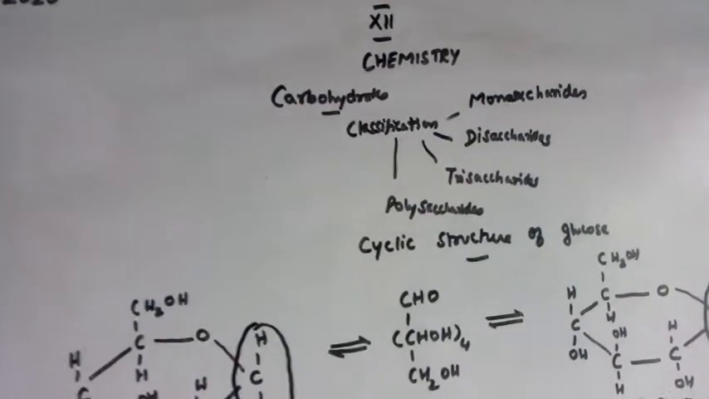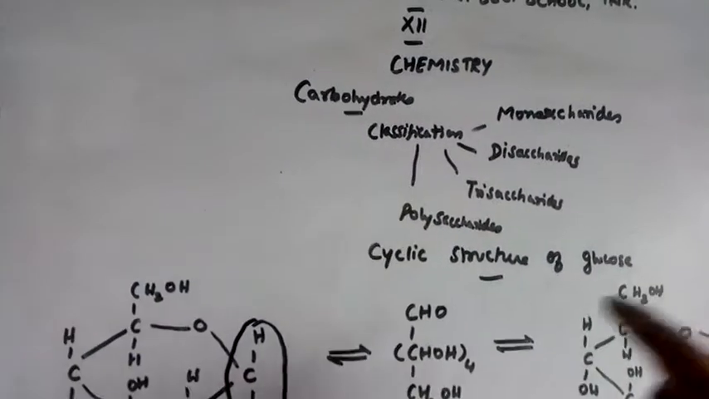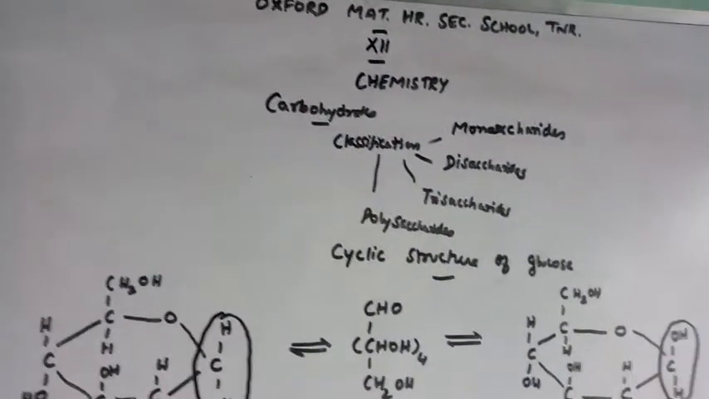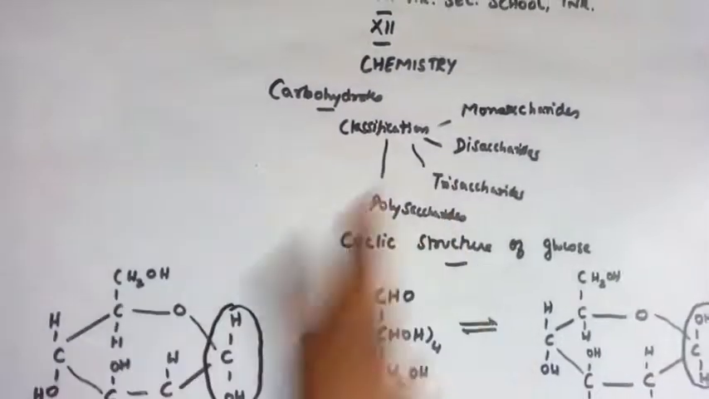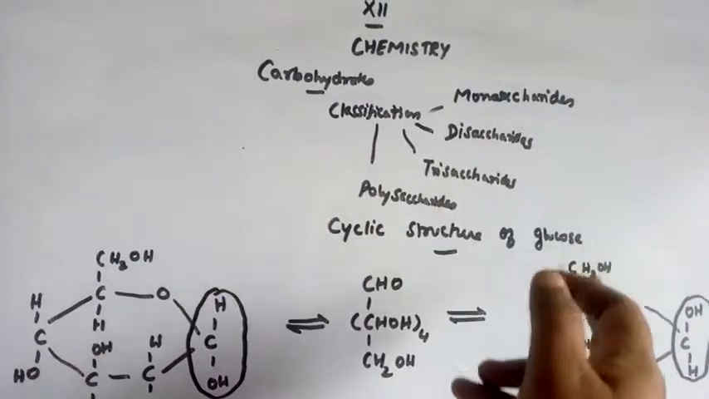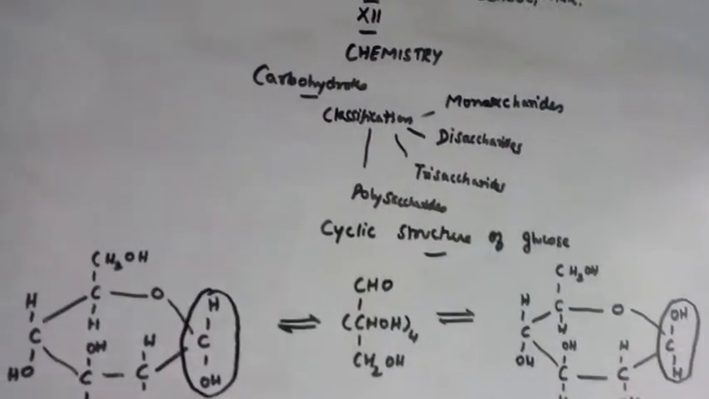In the same manner, on hydrolysis, if it is giving 3 sugars, then we are saying it as trisaccharides. If it is giving a large number of sugars, then it is called polysaccharides. For polysaccharides, we can give starch and inulin as examples. For trisaccharide, we can say raffinose.